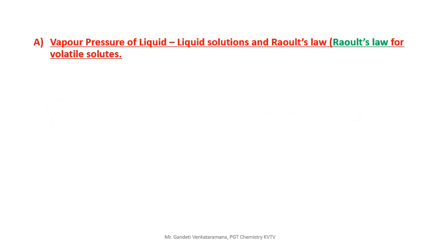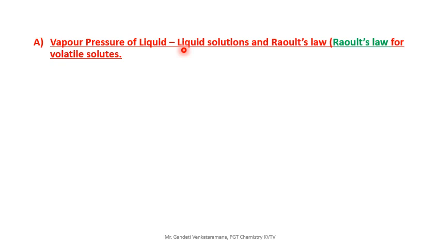Vapor pressure of liquid solutions. This is called Raoult's law for volatile solutes or volatile liquids. Dear friends, vapor pressure of liquid solutions means both solute and solvent are liquids. So we are going to deal with liquid and liquid only. The solute is a liquid, and the solvent is also a liquid, of course, because liquid solutions is our title today. Clear?